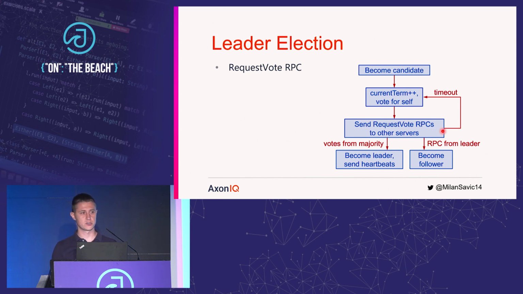This information is persistent, so if that voter restarts itself for some reason, it will preserve that information and it will avoid voting for another candidate in that term. We said that we need a majority of votes to win and that each voter can vote at most once. When you combine those 2 rules together, that means that we cannot have more than 1 leader per term. Okay?